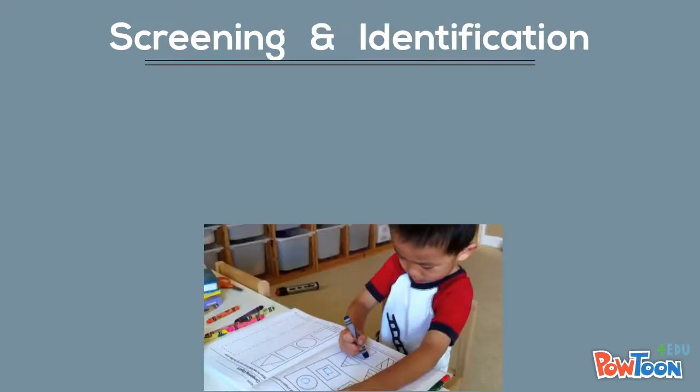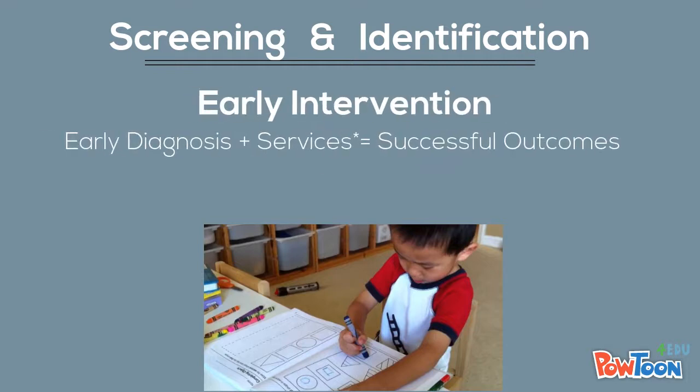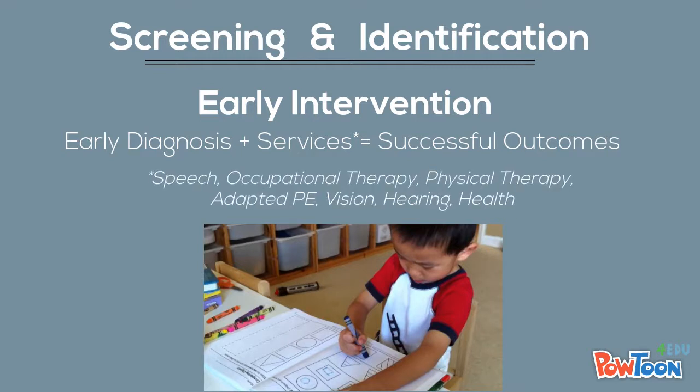Screening and identification is very important in early childhood intervention. Early diagnosis of a disability plus special education services can equal better, successful outcomes for the child.